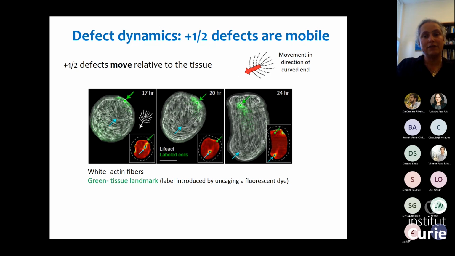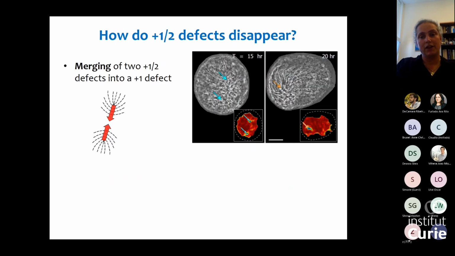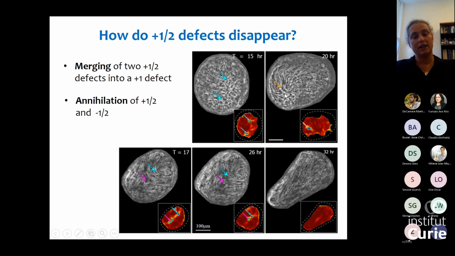Okay, so the +½ defects are actually mobile in the system. I told you before that they appear, but then they disappear. So how do they disappear? The most common way that they disappear is that we see merging of two half defects, and this is typically accompanied by elongation of the tissue, and eventually they merge to form a +1 defect. Another way they can disappear, which is more rare, is by annihilation.